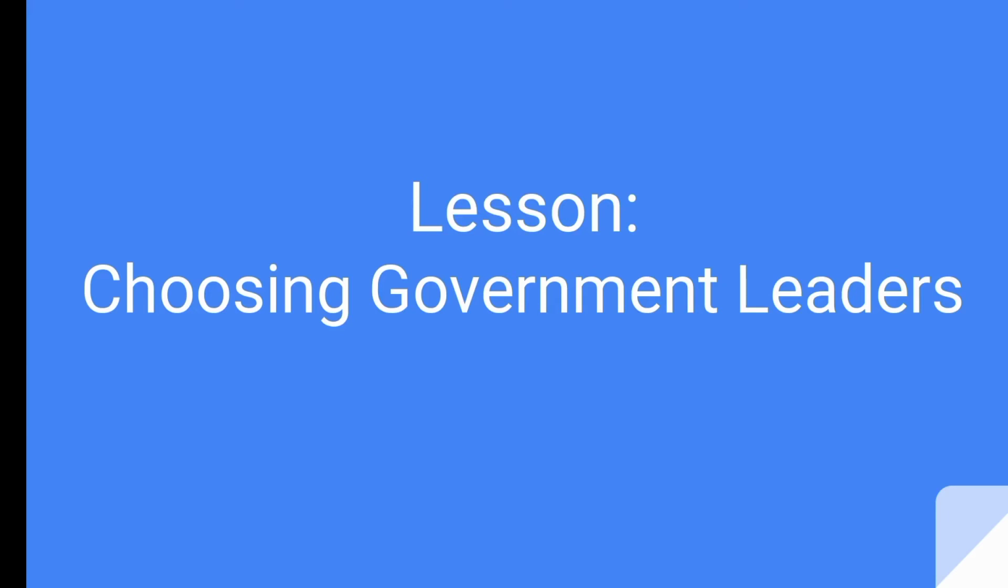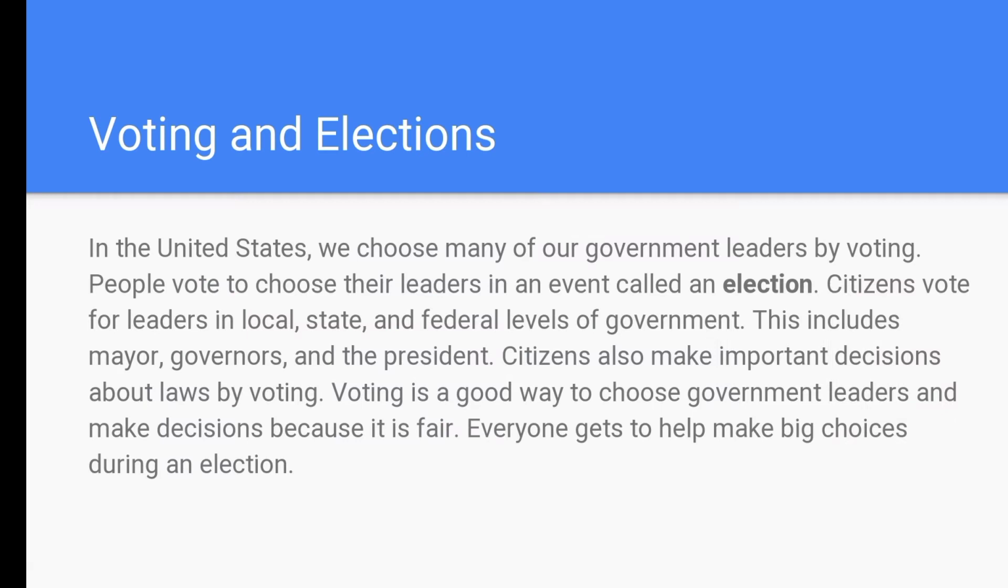Today's topic is about choosing government leaders by voting and elections. In the United States, we choose many of our government leaders by voting. People vote to choose their leaders in an event called an election. Citizens vote for leaders in local, state, and federal levels of government. This includes mayors, governors, and the president.